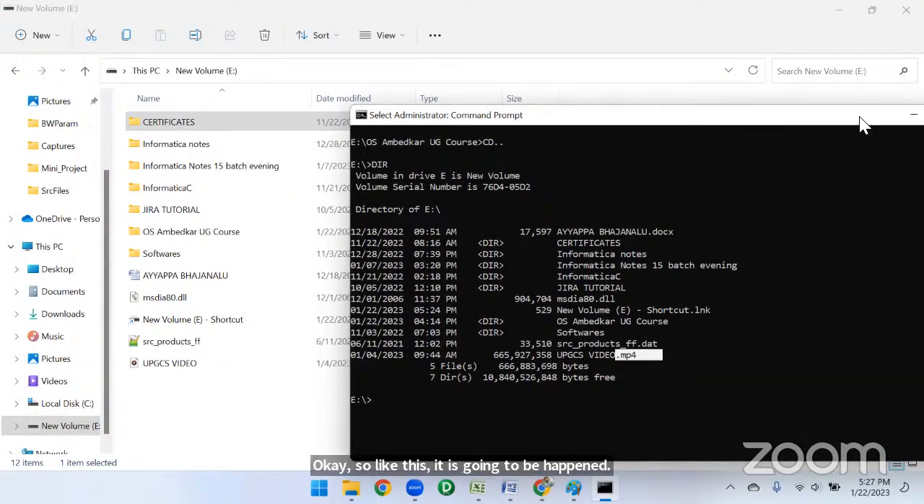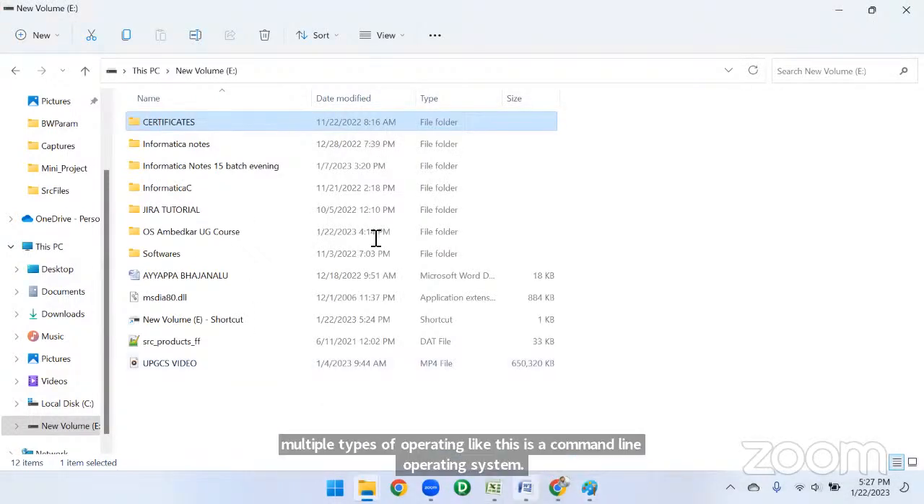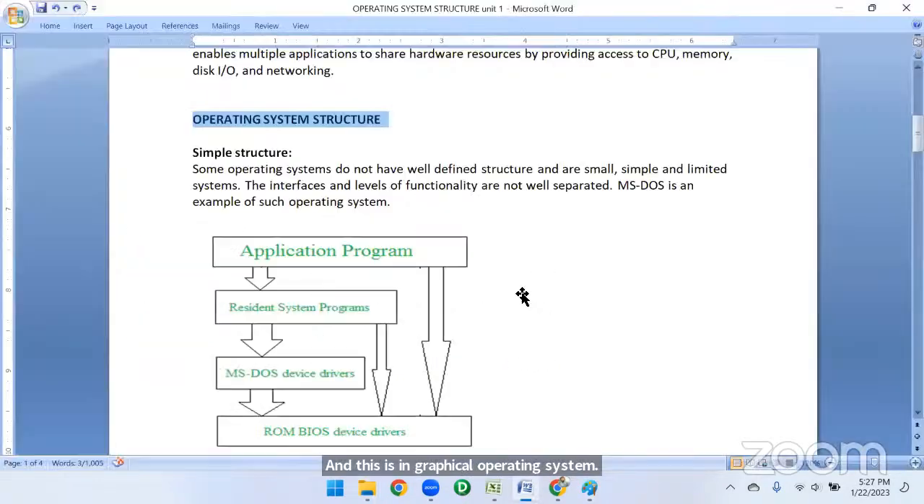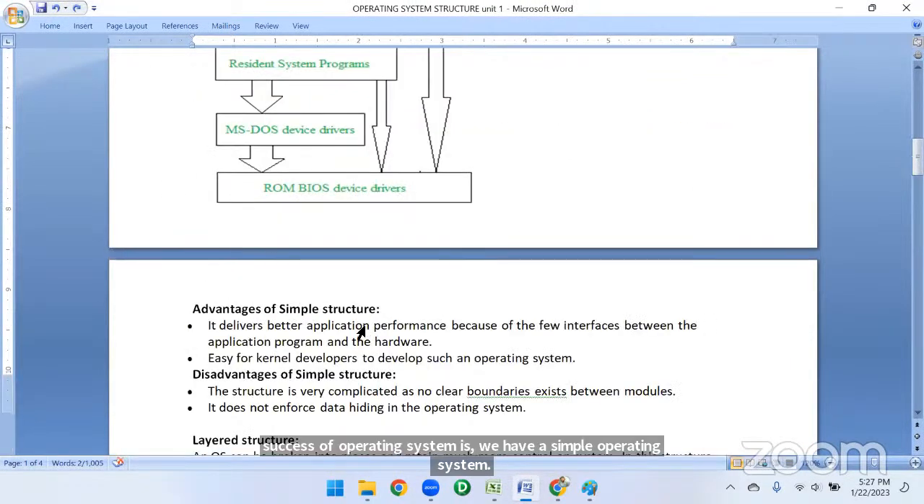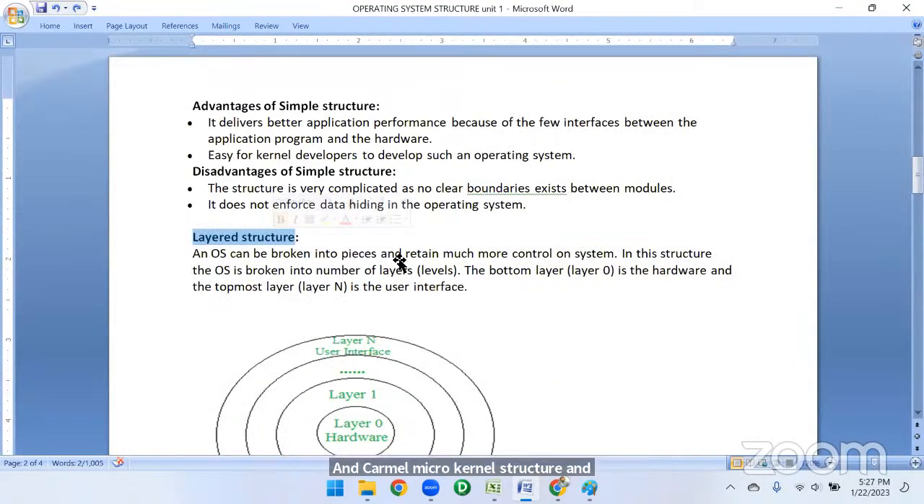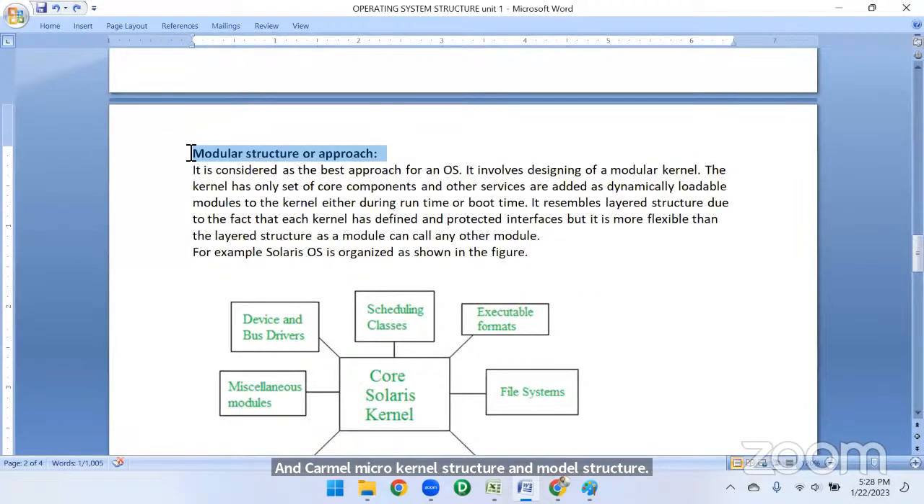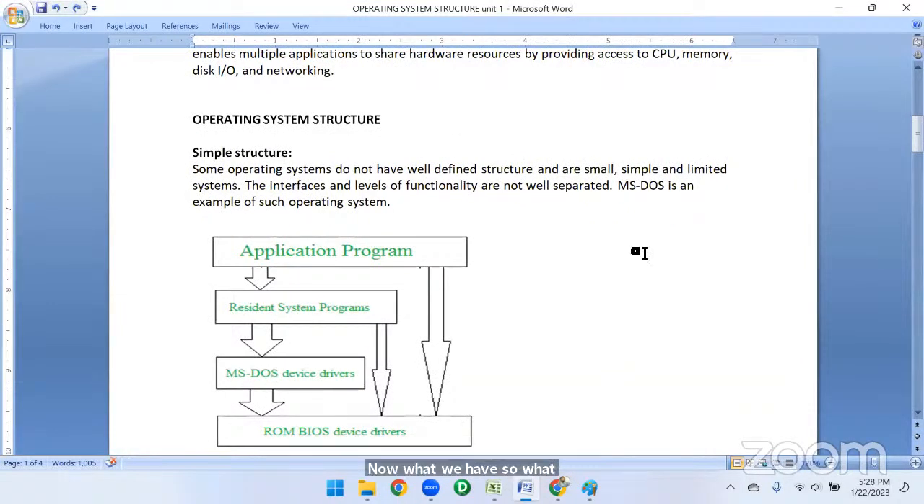So we have multiple types of operating systems, like this is a command line operating system and this is a graphical operating system. Okay, so the structure of operating system: we have simple structure, and layered structure, and kernel, microkernel structure, and modular structure, right? So what are they? Let me see now. In the simple structure example, what I have shown you like MS-DOS, disk operating system, right? So the simple structure is like that one.